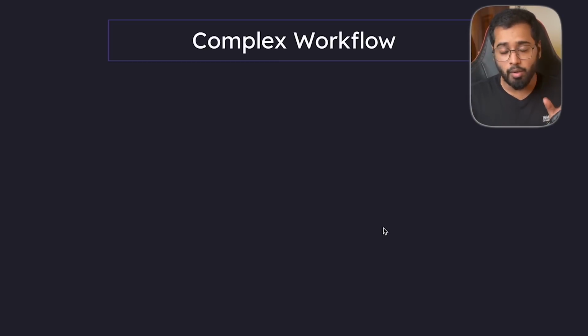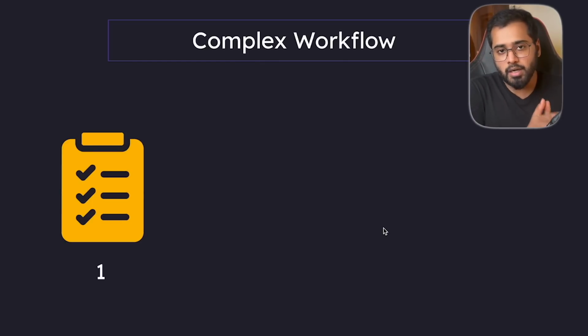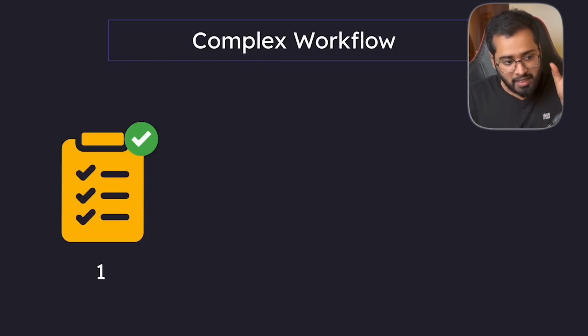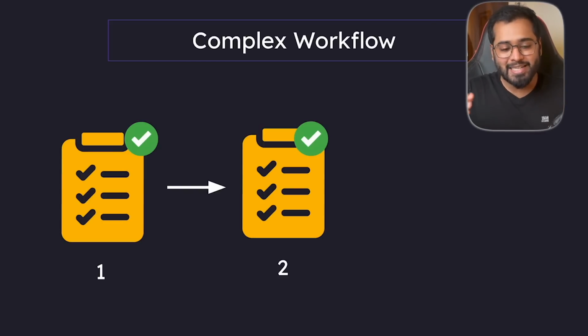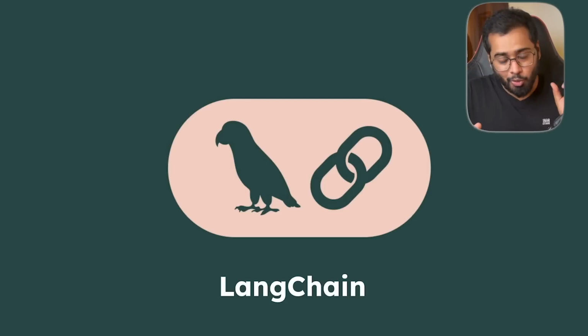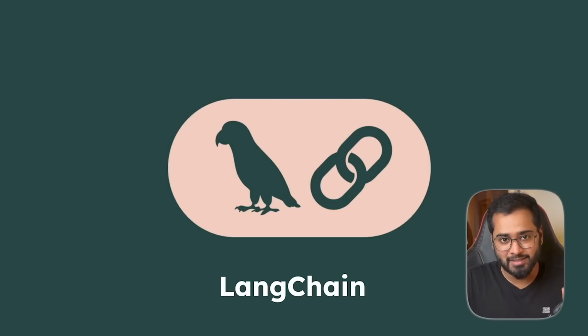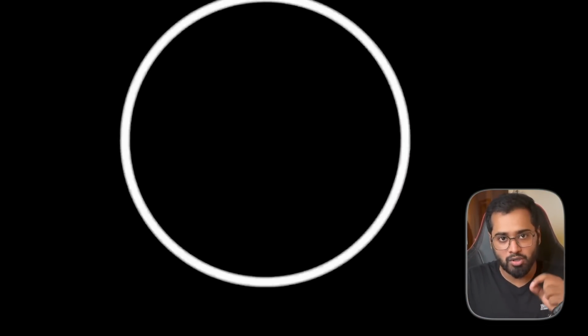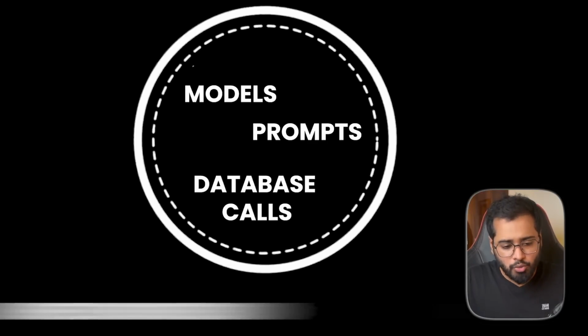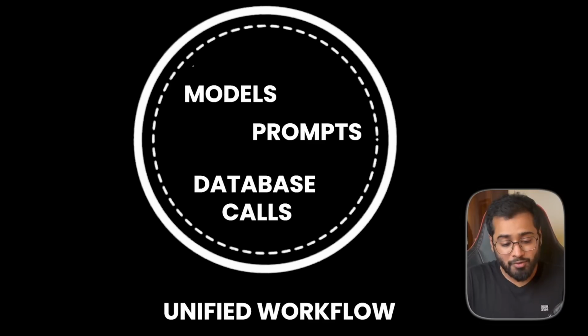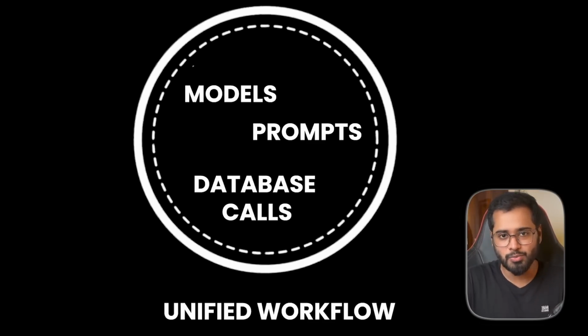If there is a complex workflow, we'll be dividing it into smaller tasks. And once the first task is done, the result of that is passed to the second task. So that is why it's even called LangChain. And even the logo of LangChain has a picture of chains because it links various processes like models, chat models, prompts, databases, calls into a unified workflow. And we have plenty of real world examples for that as well in this course.